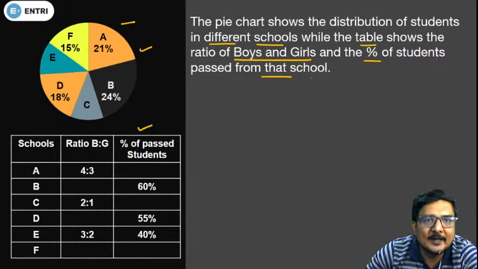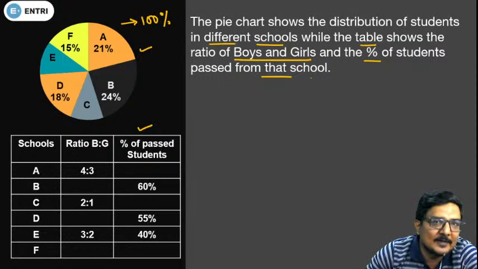If we assume there are 100% students, out of those 100% there are 21% students in school A, 24% in B. We are not provided the value of C, missing value. 18% from D, the value of E is missing, and 15% students are from school F.